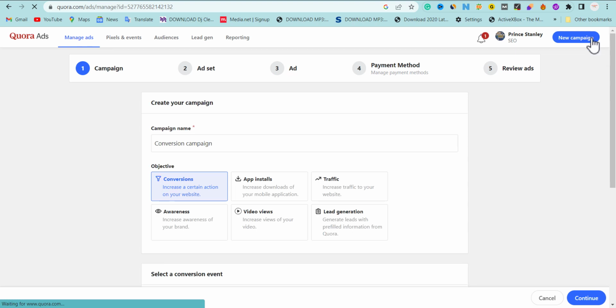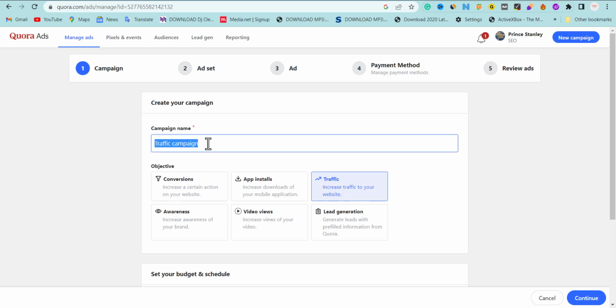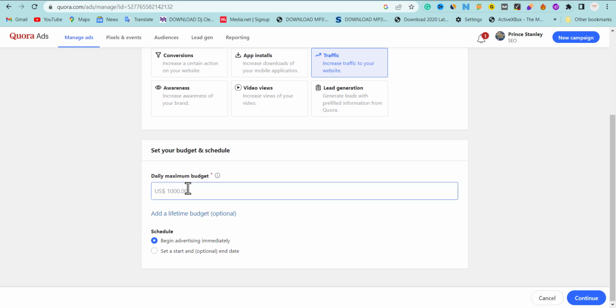Now if we click the new campaign, we have different bidding objectives, which is we either need conversion for people to take action for a particular thing, or install app. We need people that are going to install our app, or we need traffic, awareness, video view, and lead generation. But in this video, we're going to be choosing traffic as our objective. Now we're going to name our campaign. We can leave it texting edu. Okay, now the next thing we're going to do here is to choose our daily maximum budget. I would advise you to leave it under $50. Now the next thing we're going to do is to click continue.